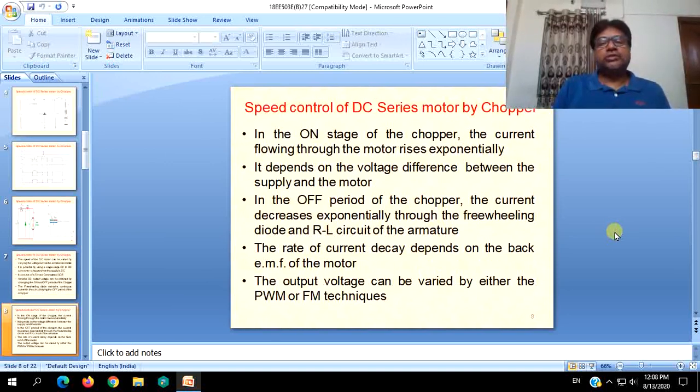In the on stage of the chopper, the current flowing through the motor rises exponentially. It depends on the voltage difference between the supply and the motor. Obviously, it depends on the voltage applied. If the voltage applied is less, meaning the average voltage due to the turn on and turn off times, it goes on changing. In the off period of the chopper, the current decreases exponentially through the freewheeling diode and RL circuit of the armature. The rate of current decay, how it decays, depends on the back EMF of the rotor, obviously.